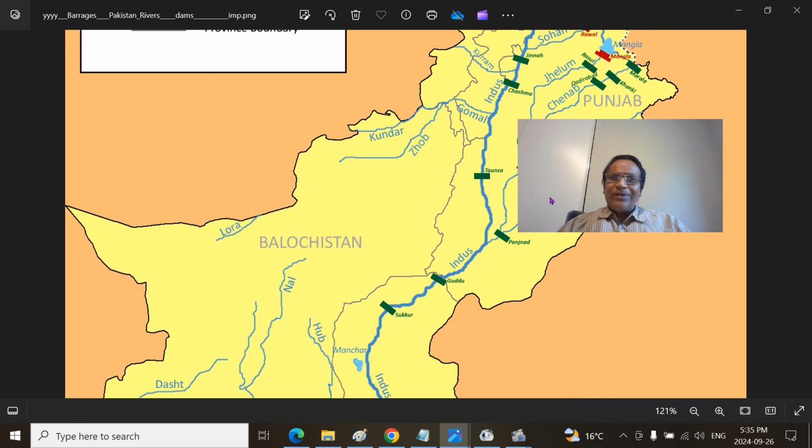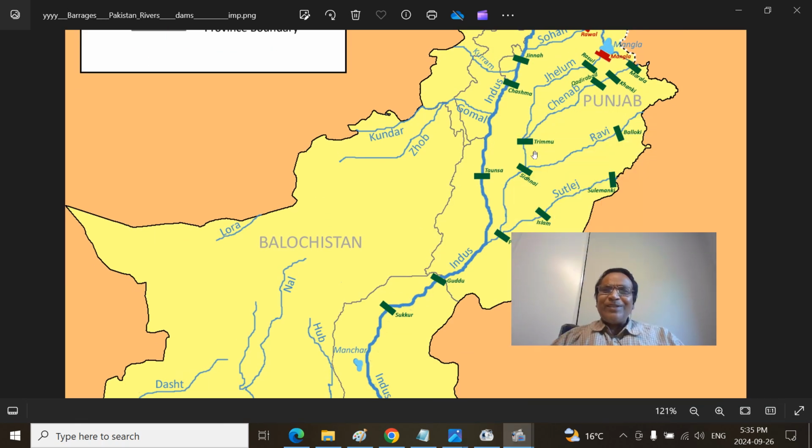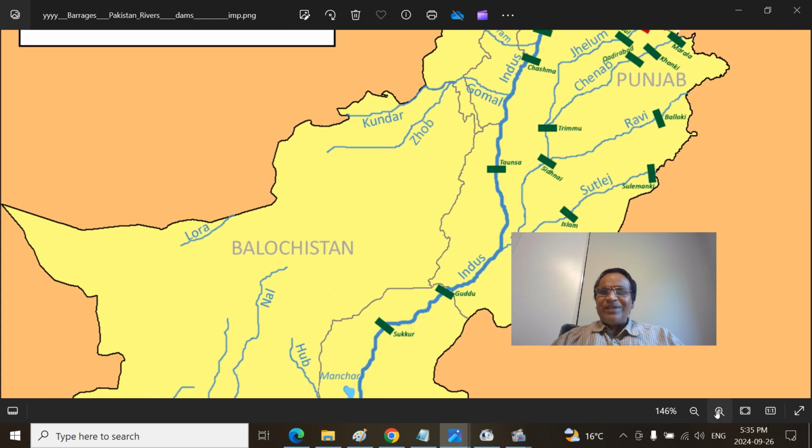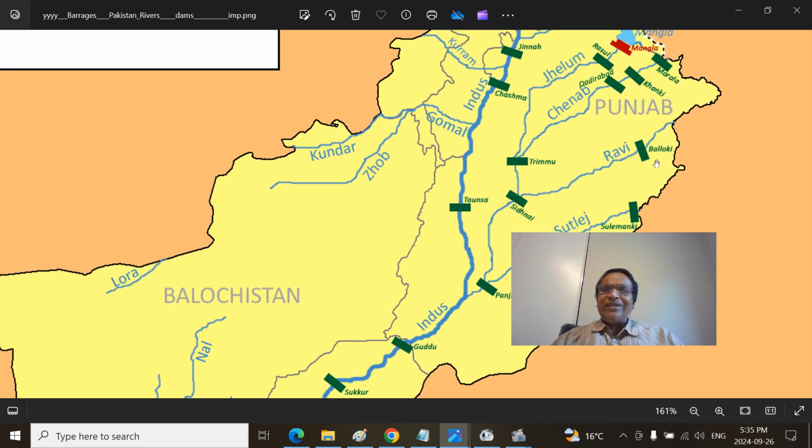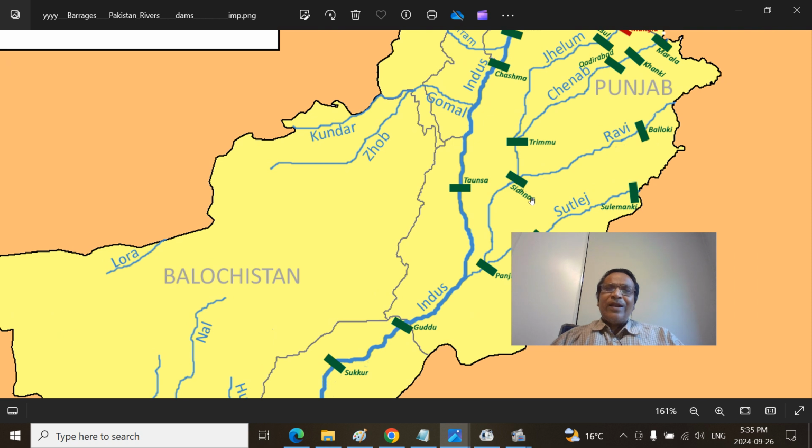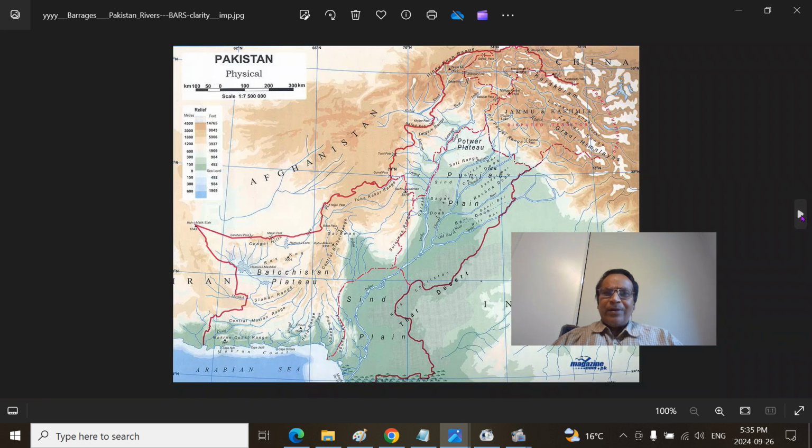This may not be relevant because we are talking about the Rechna Doab, this is the Sandal Bar. Maybe these dams may not matter that much, they are not exactly there. Anyway, Baloki and Sidhnai, Trimmu. Remember where the Chenab gets the Jhelum water at Trimmu Barrage. This is the area we are interested in.